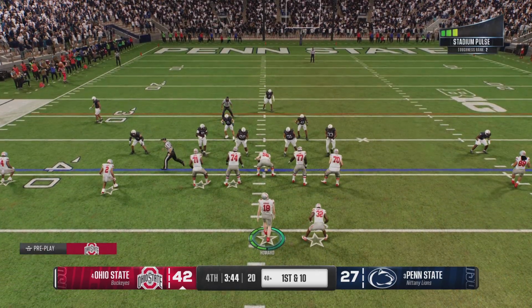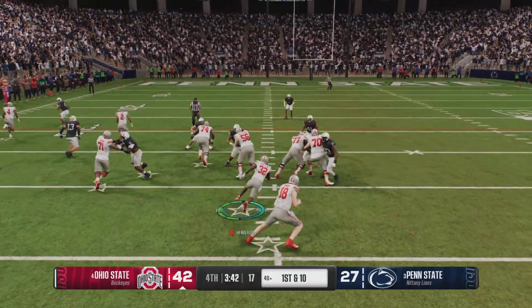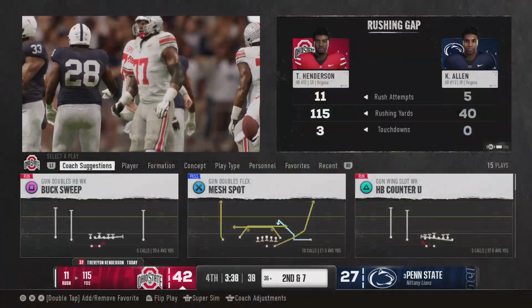Okay, here comes the Ohio State offense back on the field. This group has been clicking. They've really built momentum. Can the defense make adjustments? Come up with a stop here. That's a nice wrap up there by the junior.